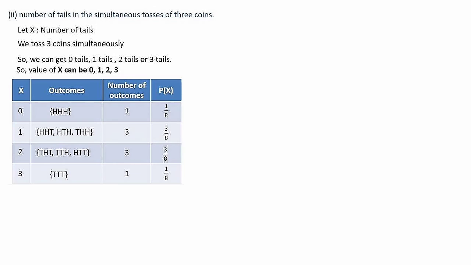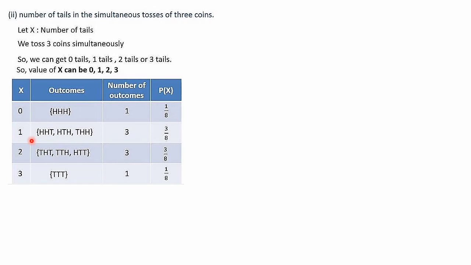When x is equal to 3, we are getting one outcome, that is 1 divided by 8. This 8 comes from the total number of elements in the sample space, because we are tossing 3 coins. 3 coins means the total number of elements in the sample space is 2 power 3, that is 8.